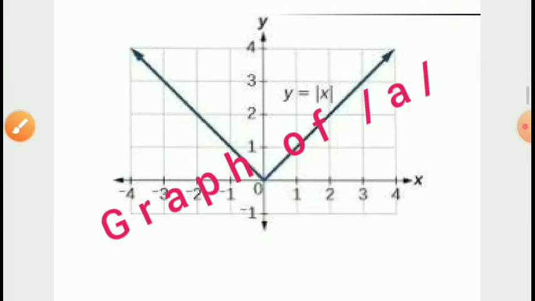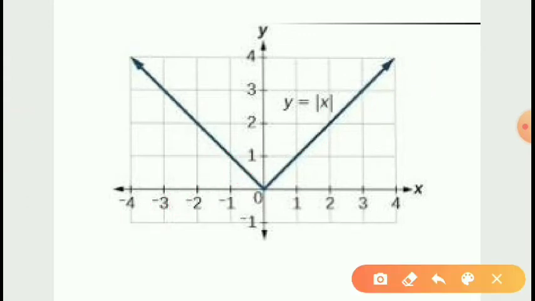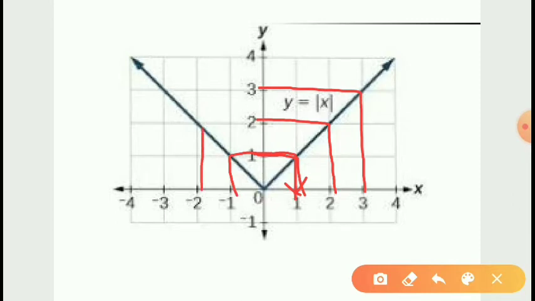So, this is the graph of the modulus function. Here we can see whenever x is equal to 1, modulus 1 is equal to 1. If x is equal to 2, modulus 2 is equal to 2. If x is equal to 3, modulus 3 is equal to 3. Likewise, if x is equal to minus 1, modulus minus 1 is equal to 1. If x is equal to minus 2, modulus minus 2 is equal to 2. If x is equal to minus 3, modulus minus 3 is equal to 3.